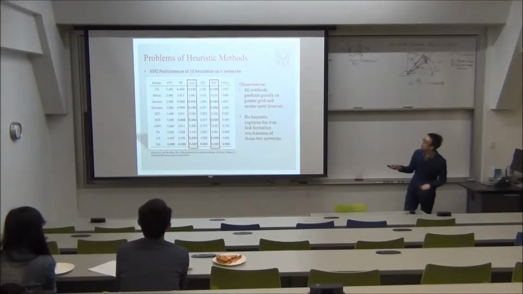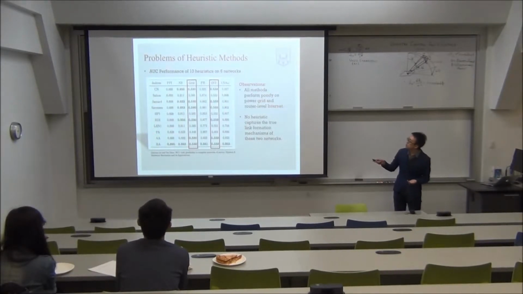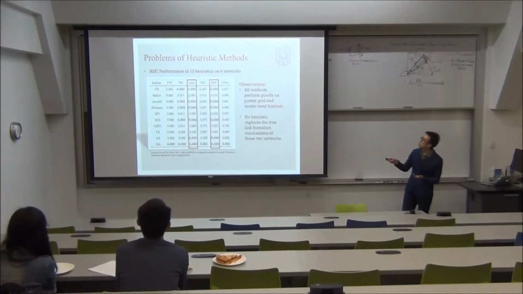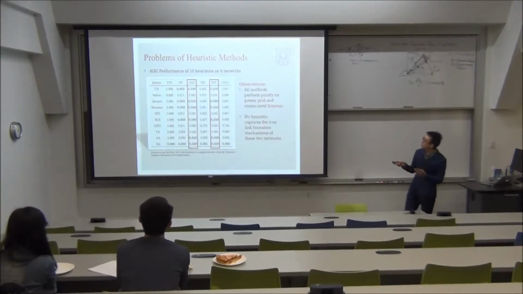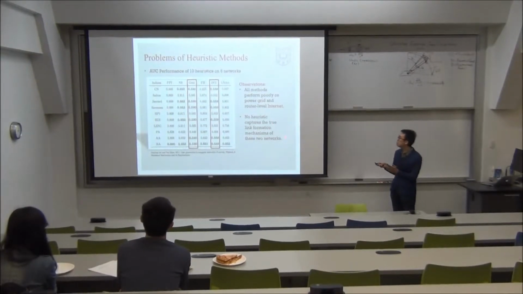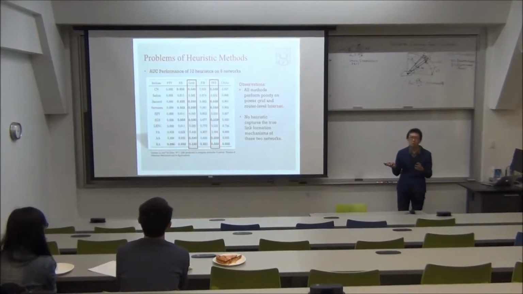Let's see an example. This figure shows the AUC performance of 10 heuristics on 6 benchmark networks from a survey paper. And as we can see, all methods perform poorly on the power grid network and the router level internet network. They are only slightly better than random guess. This means that no heuristic actually captures the true link formation mechanisms of these two networks.